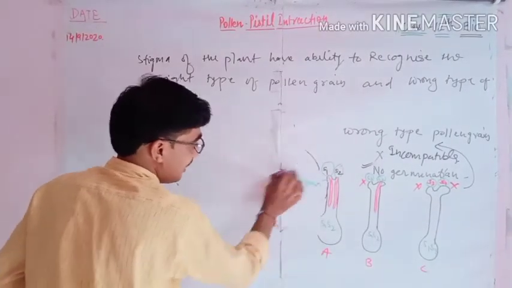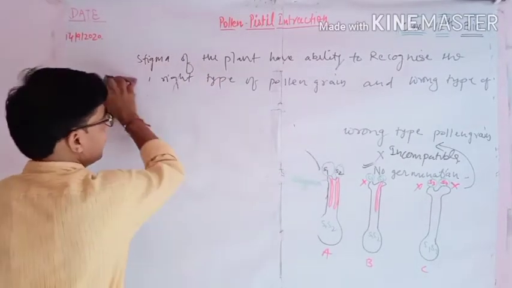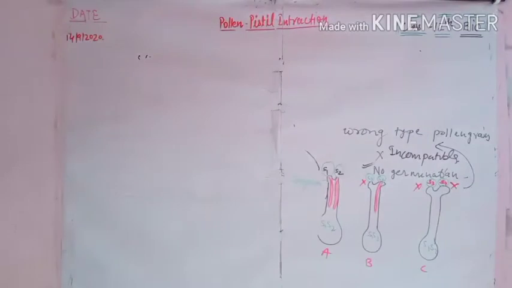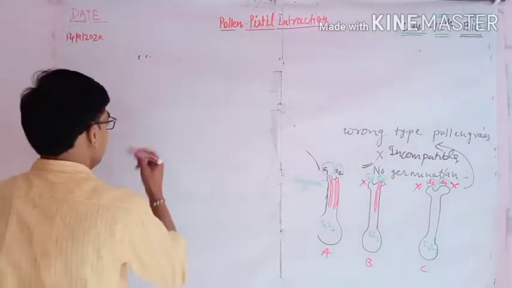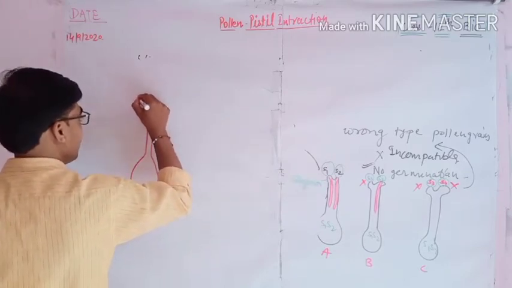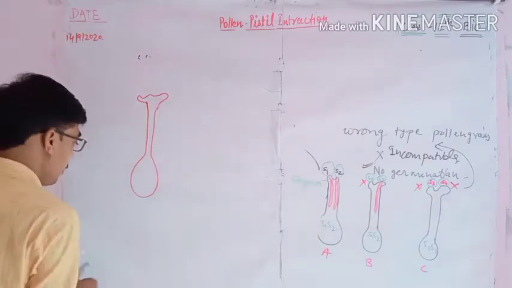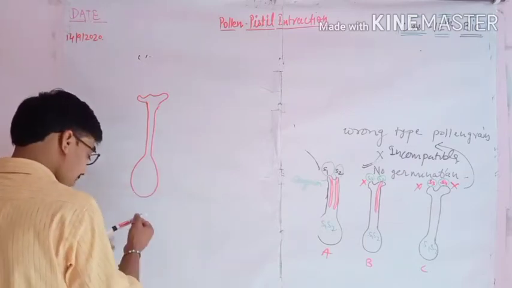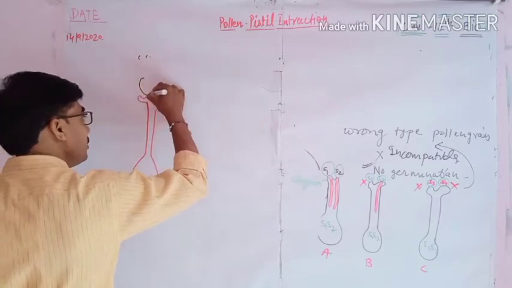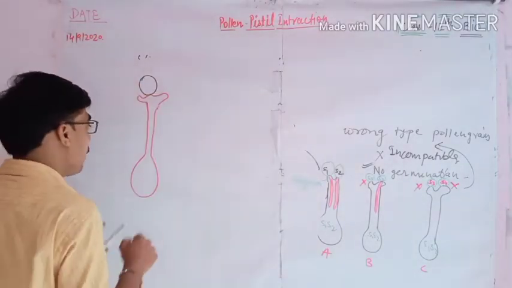Remember that. Let's say, suppose that this is the ovary or pistil, and remember that when the right type of pollen grain lands on the stigma, what will happen?